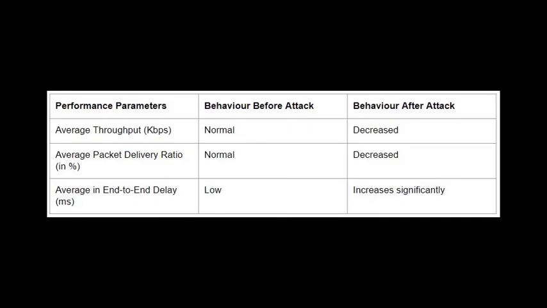Let's understand an important term first. You will often come across us saying a network exhibits wormhole characteristics. What we mean by a network exhibiting wormhole characteristics is that the performance metrics show certain trends initially and finally. You can see that the average throughput and the PDR of the network decrease after the launch of the wormhole attack, but the average end-to-end delay increases many folds. If these trends are shown by our network, then we conclude that our network exhibits wormhole characteristics.